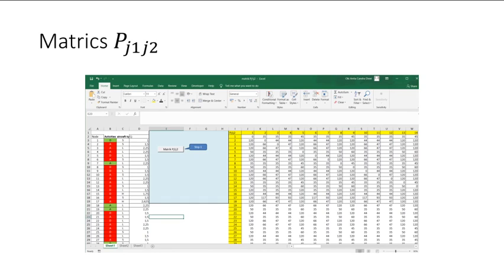This is the matrix of the separation time. We use four parameters, that is arrival, departure, and departure arrival. And we look at whether the type of the aircraft is small, large, or heavy. So we pair all aircraft with the Visual Basic application in Microsoft Excel.